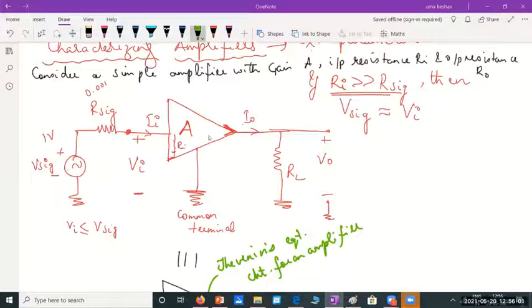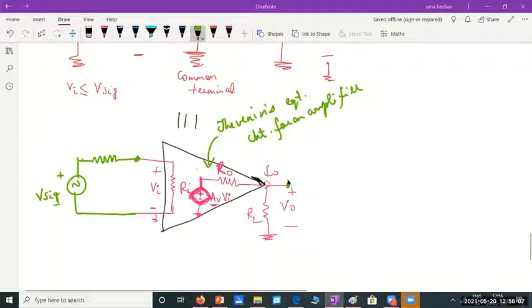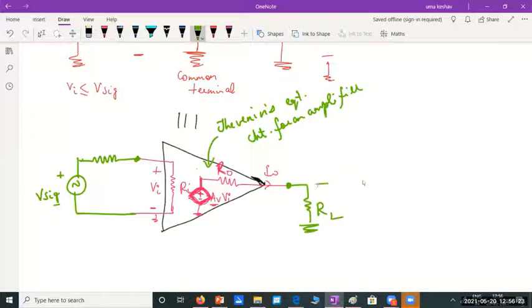And then what do I have connected on the output side? It is the load resistance RL. So here, okay, we have already connected it. Let me show this. The load resistance RL is connected, across which we are going to measure the output voltage.